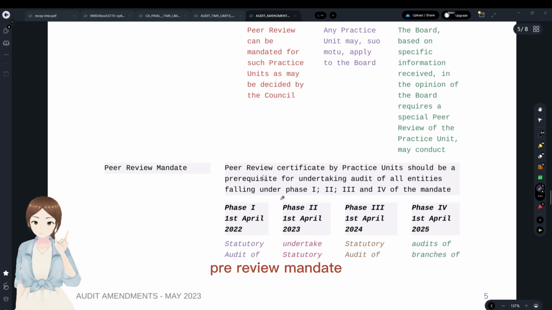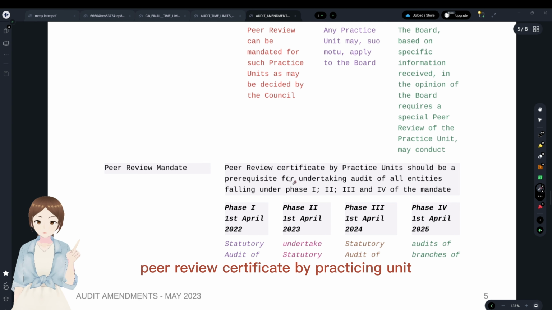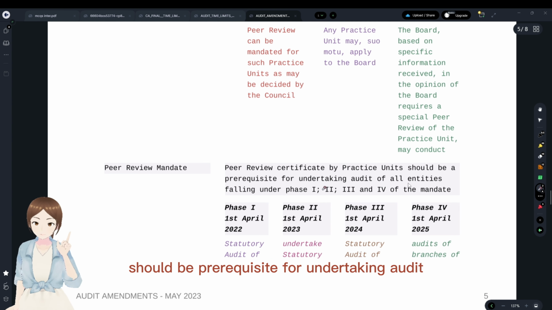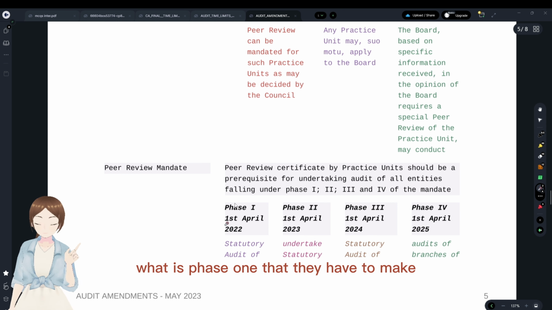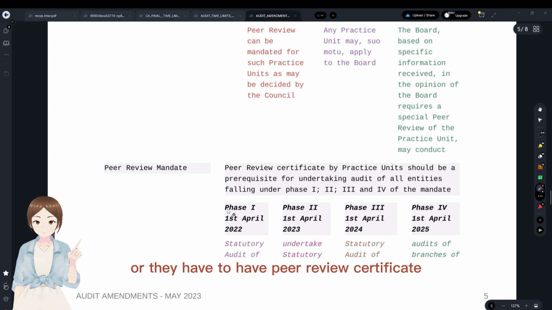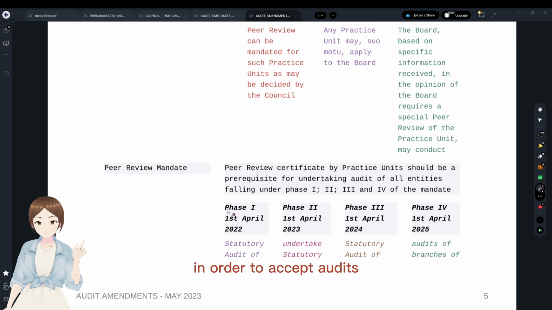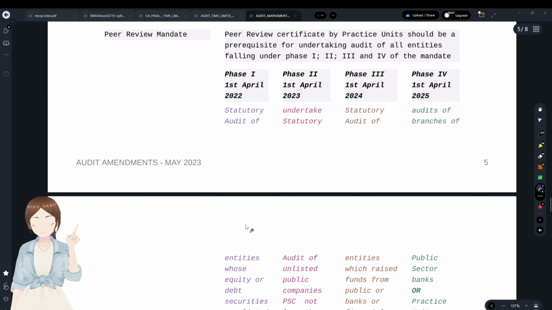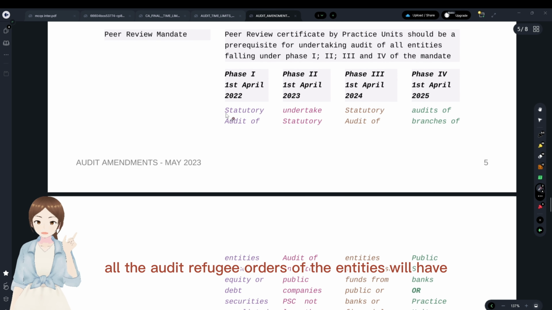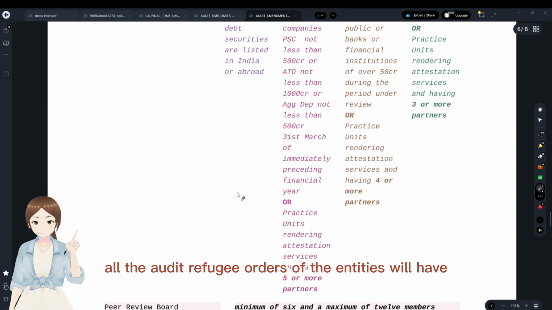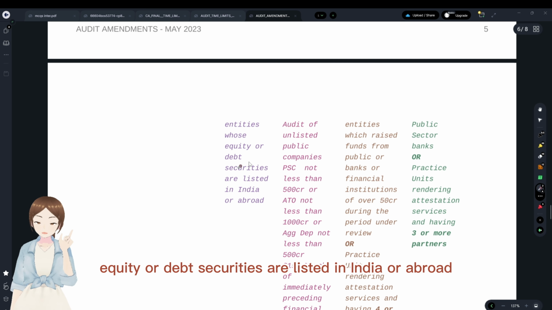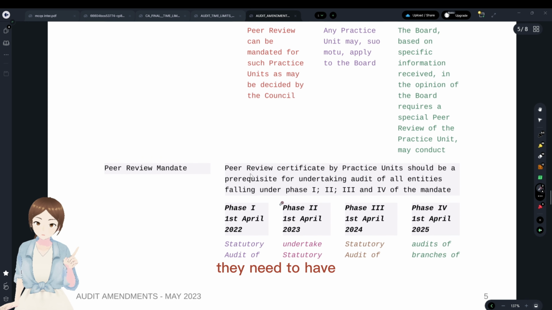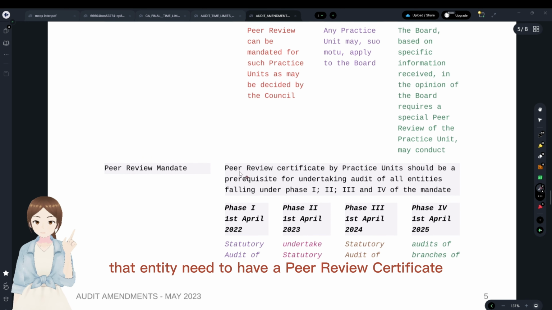Peer review mandate. Peer review certificate by a practicing unit should be a prerequisite for undertaking audit of all entities falling under phase 1, phase 2, phase 3, phase 4 of the mandate. What is phase 1? They have to have a peer review certificate in order to accept audits. By 1st April 2022, all the statutory audits of the entities who have equity or debt securities listed in India or abroad. In order to have statutory audit of these listed entities, the audit firm needs to have a peer review certificate.